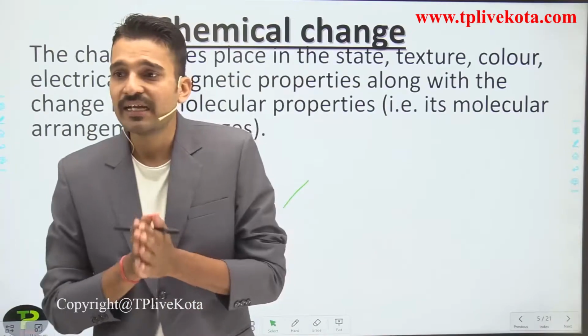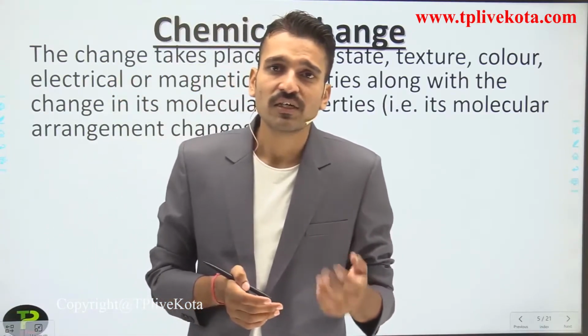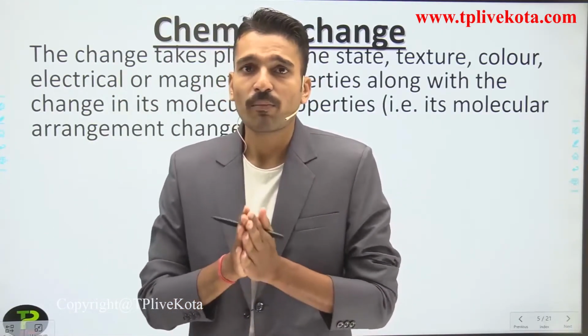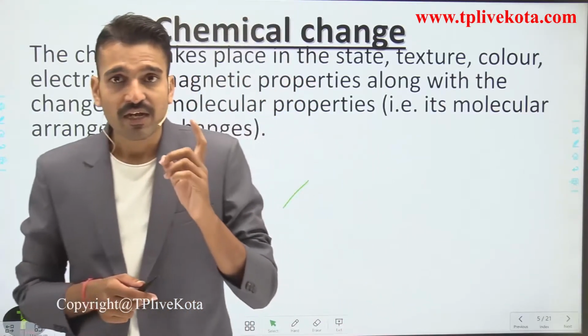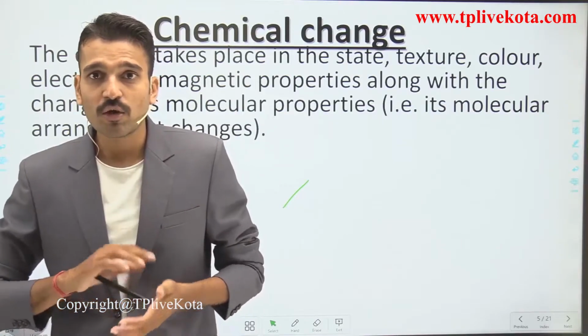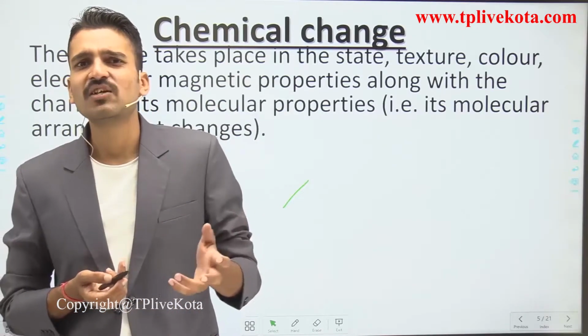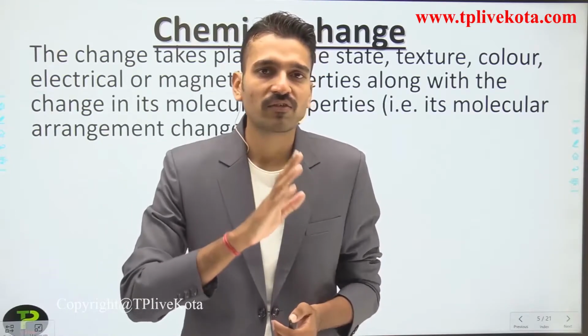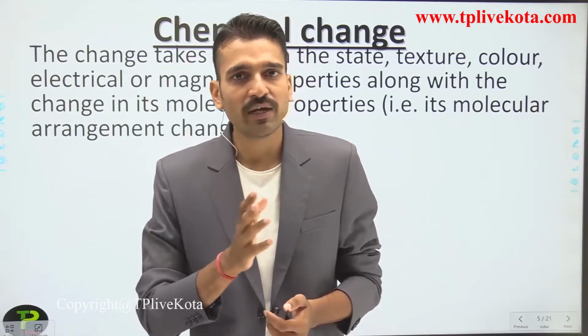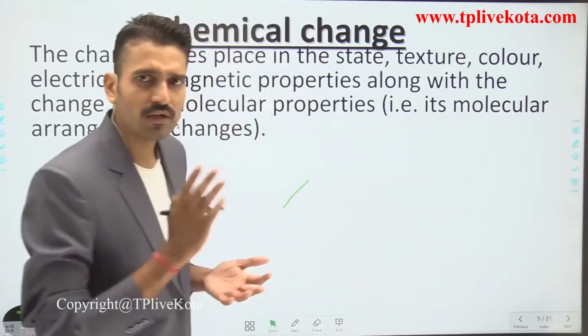The change that takes place in the state, texture, color, electrical or magnetic properties. And the most important thing is that along with the change in its molecular composition. So what does this mean? The change in the molecular composition means that its structure changes, the arrangement changes. What is the meaning of this?